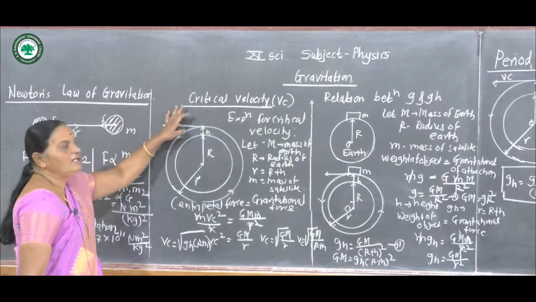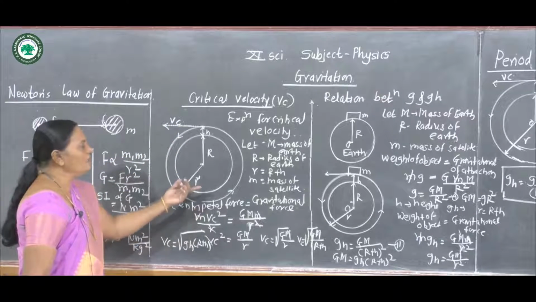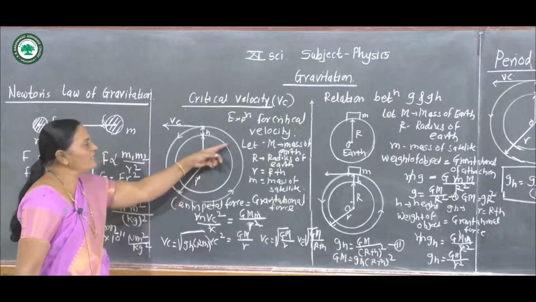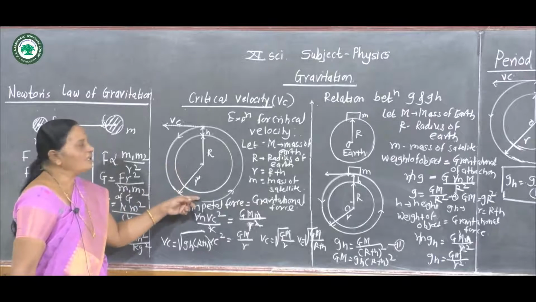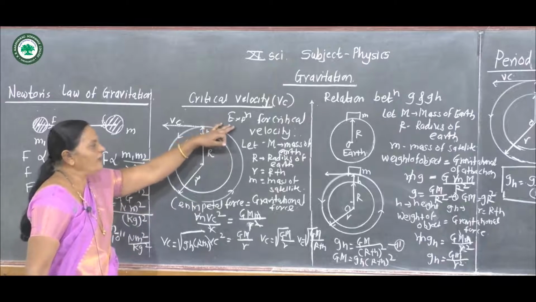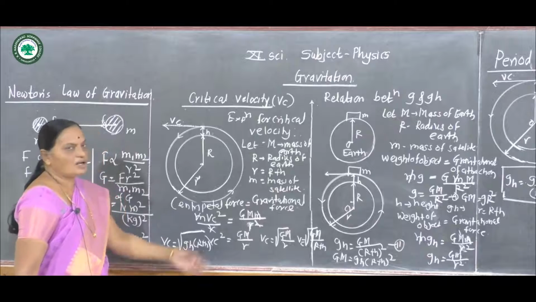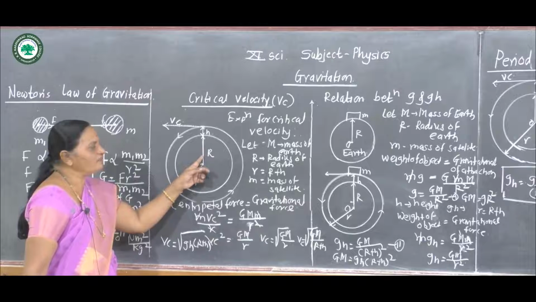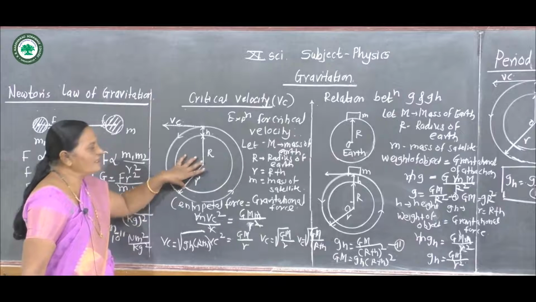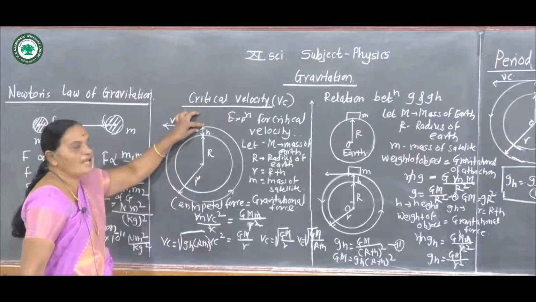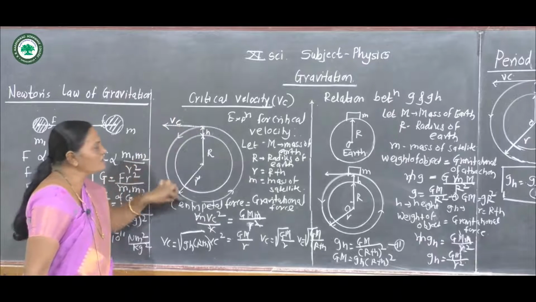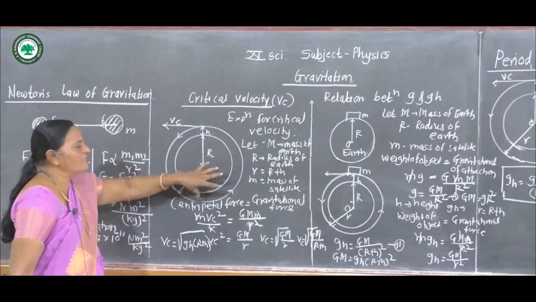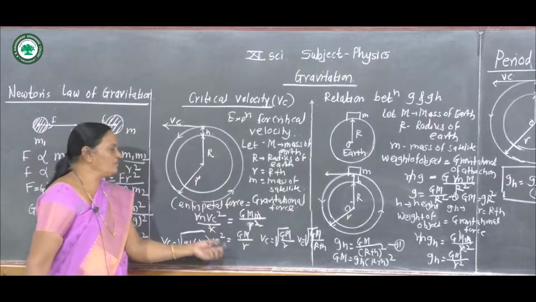Critical velocity is defined as the horizontal velocity of projection with which the satellite revolves around the earth, and we can find the expression for critical velocity. Consider M is the mass of earth, R is the radius of earth, small r is the radius of circular orbit. Suppose m is the mass of satellite revolving around the earth at height h, then centripetal force is balanced by gravitational force.